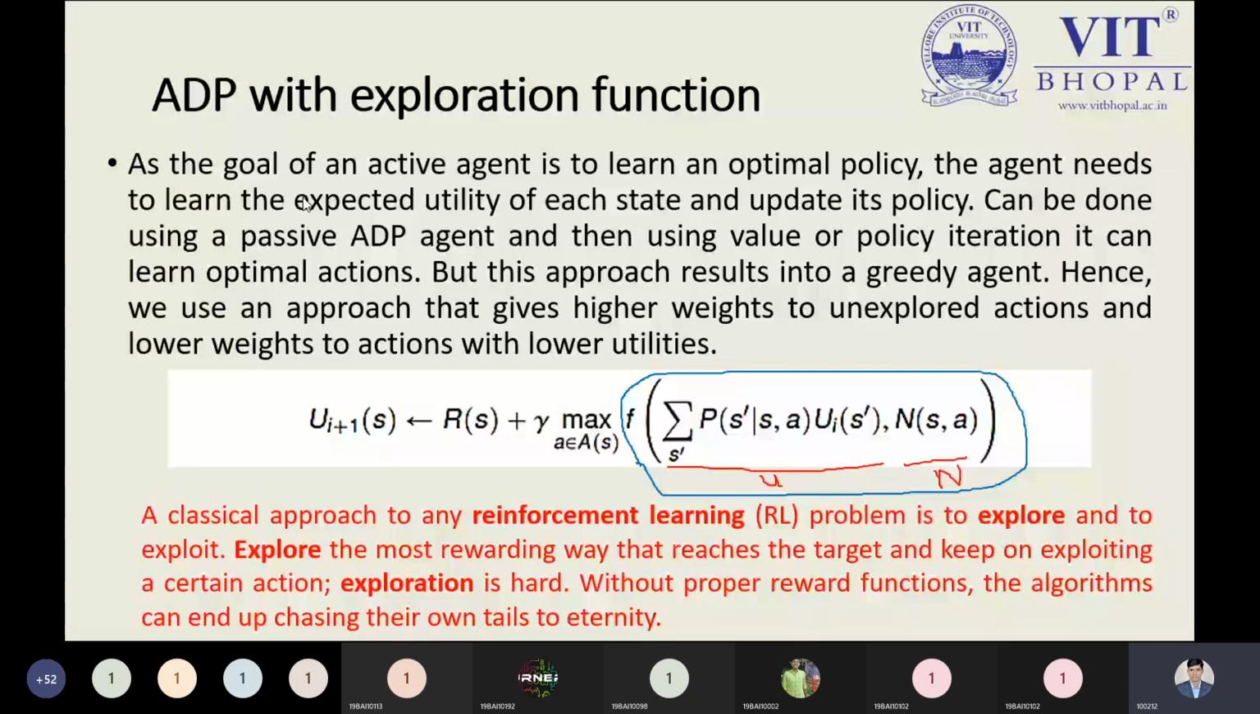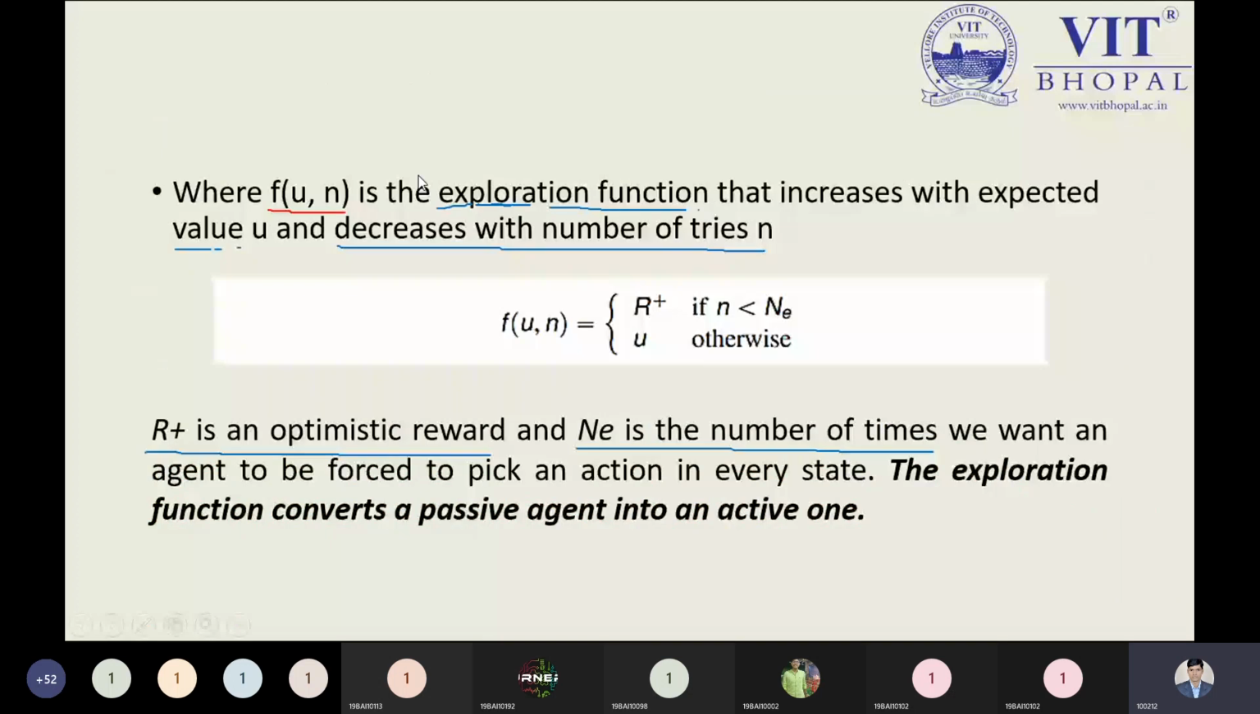So it's a continuation part of the ADP with the exploration functions. We have this point right now. As I told you, f is a function which is comprised of two parts. One is u, and another one is n. What is u? u is basically the expected value that we are expecting. For example, if I'm moving on the same path, but I found that there's a jam, so I'm choosing another path. I'm expecting this would be the better path. There's no guarantee. While learning, there's no guarantee you are going in the right direction, but you are expecting that you are going in the right direction.